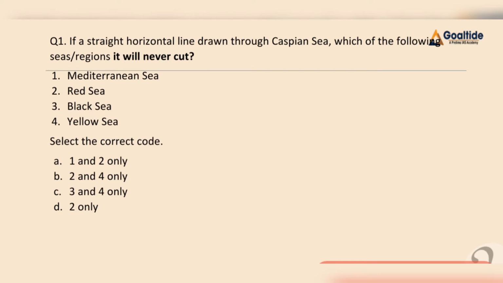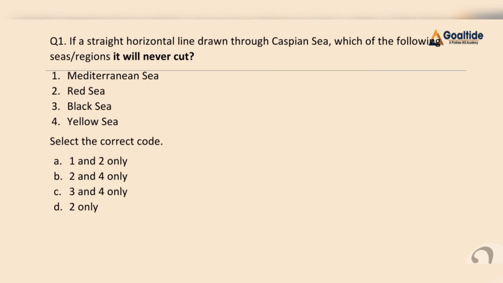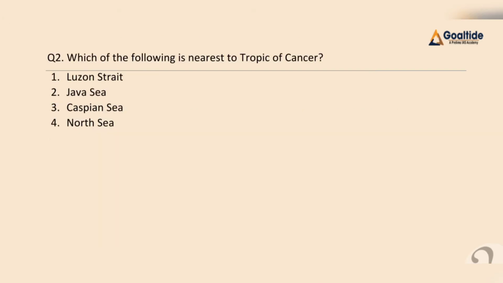Before we tackle this question, we must have knowledge of where the Caspian Sea is located. Here on the map, we can see that the Caspian Sea is located over here, and if we draw any horizontal line which passes through the Caspian Sea, it will cut the Mediterranean Sea, the Black Sea, and the Yellow Sea. It will never cut the Red Sea and Persian Gulf, right? Hence our final answer for this question will be D, the Red Sea. It will never cut the Red Sea, right?